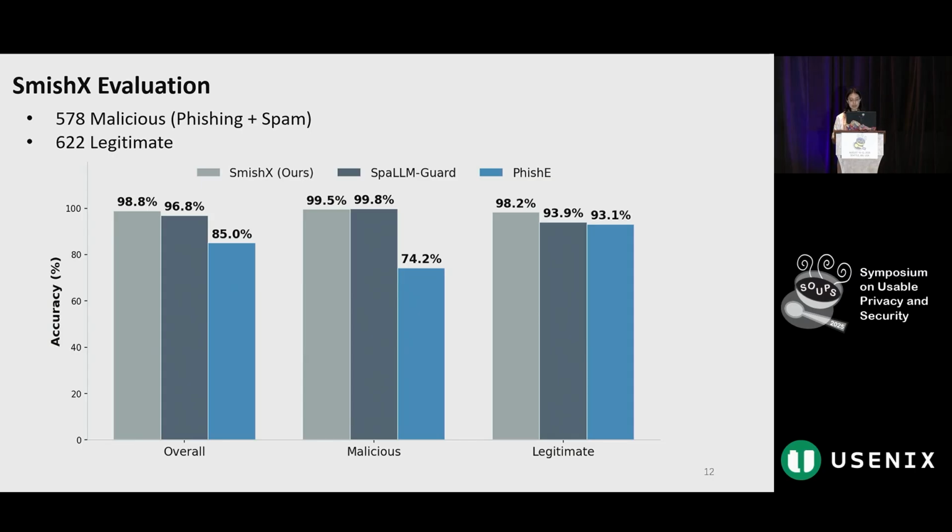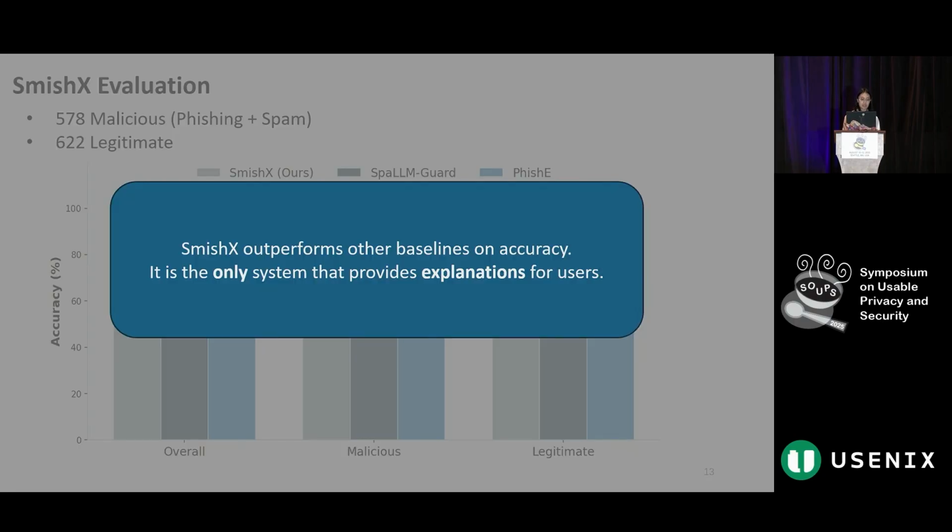Then, we tested our system. We tested SmishX on a dataset of 1,200 messages, and we compared it to baseline models. Our system achieved an accuracy of 98.8%, outperforming the baselines. And more importantly, it is the only system that provides explanations for users.